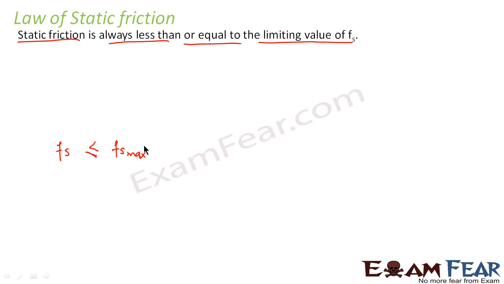And we have already found in the previous slide that Fs max is equal to mu s into N. Therefore, the value of static friction is less than or equal to mu s into N. So this is the law of static friction: Fs, the value of static friction, is either less than or equal to mu s into N.